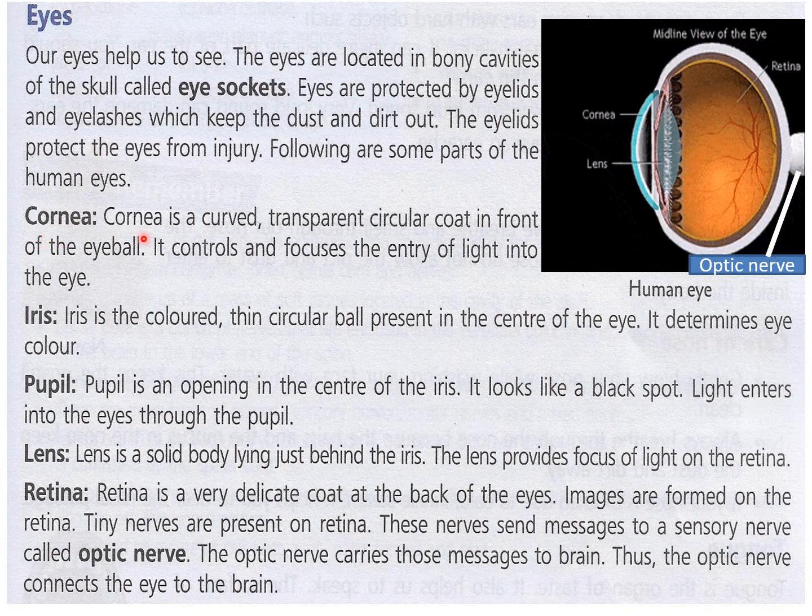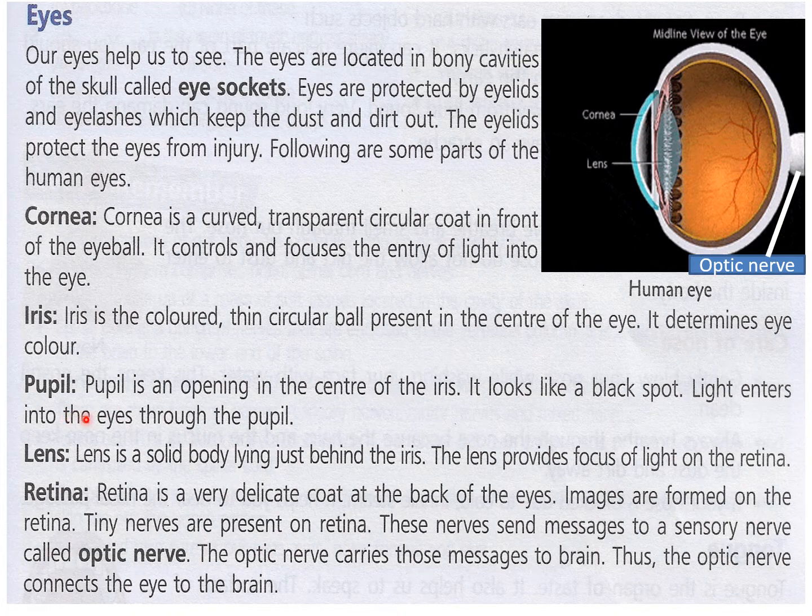Then cornea. Cornea is a curved, transparent, circular coat in front of the eyeball. This is the cornea. You can see this blue layer. It controls and focuses the entry of light into the eye. Now iris. Iris is the colored thin circular ball present in the center of the eye. It determines eye color. Whichever color our eyes are, blue, brown, or black, we mostly have a black iris in Indians, but some have brown or blue also, and green also. The portion you can see at the center below the cornea is the iris.